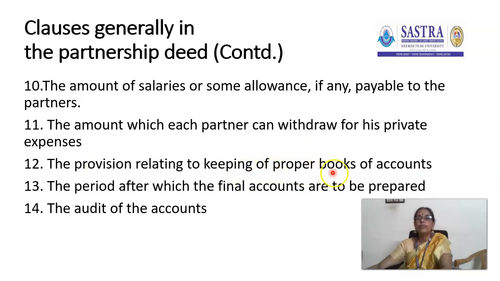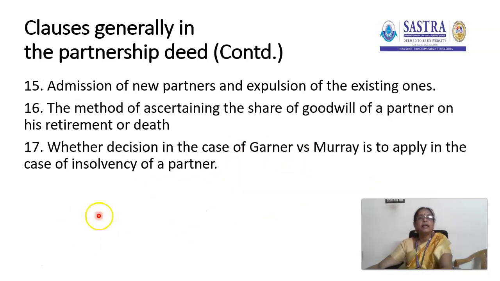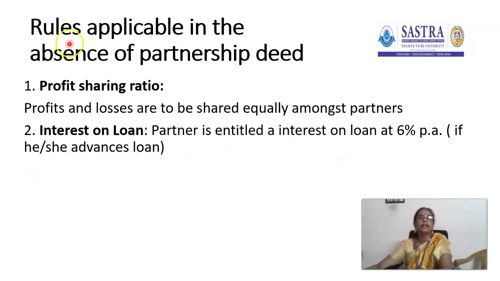the provision relating to keeping of proper books of account, the period after which the final accounts are to be prepared, the audit of the accounts, admission of a new partner and expulsion of an existing one, the method of ascertaining the share of goodwill of the partner on his retirement or death, and whether the decision in the case of Garner versus Murray is to apply in the case of insolvency of a partner.